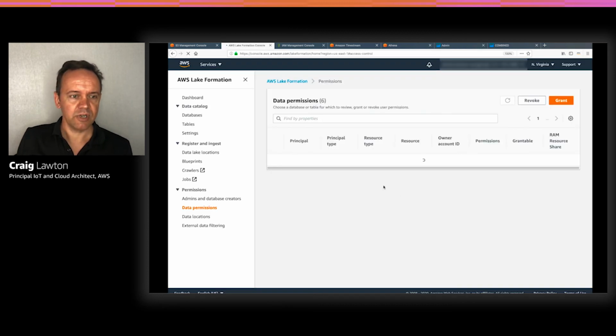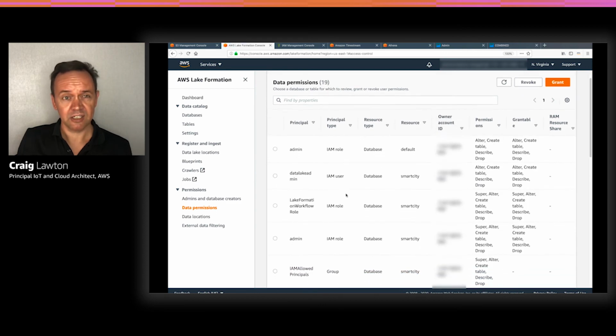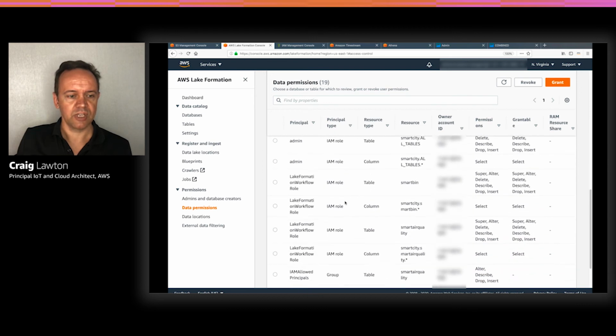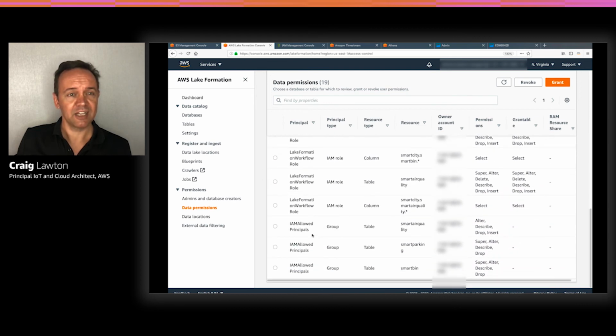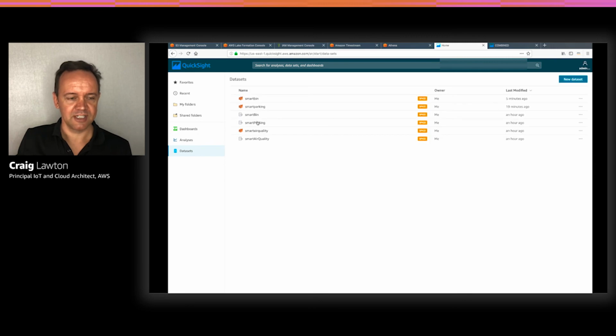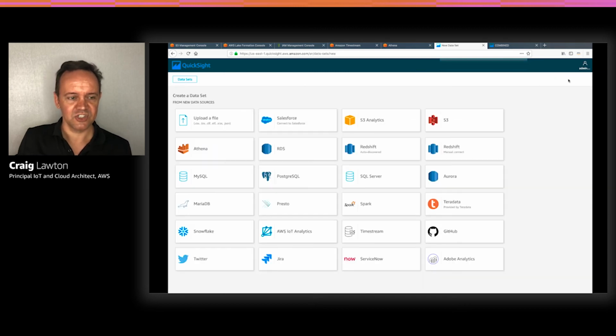The other thing is, if you're in a region that has granular permissions for QuickSight to Lake Formation, you also need to go in and look at what is known as the IAM allowed principal and make sure that it has access to select the Lake Formation tables. And then your QuickSight is set up, and you should be able to access both your Athena and Timestream data sources. You can see the data sets here that I've set up previously. The orange ones are Athena, and the grey ones are the Timestream data sources that I'd set up previously. We'll go through setting one up from scratch so you can see how to do this yourself.